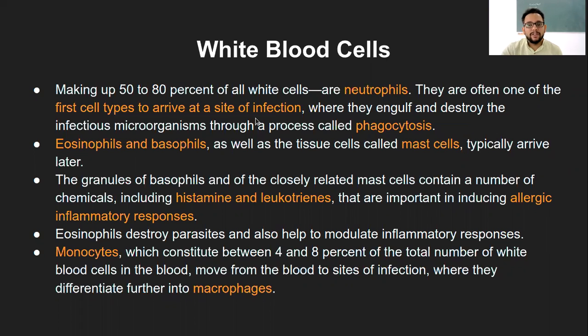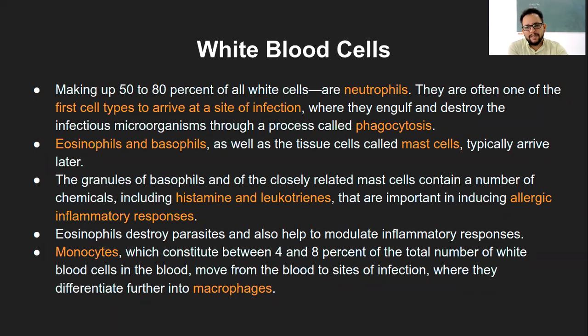This was a question asked in one of the exams: which is the first type of WBC, or immune cell, to arrive at the site of infection? Whenever you have a cut or injury, the first one that comes from the blood to the site of injury is the neutrophil, and it will engulf the pathogens through phagocytosis. So that is the neutrophil.